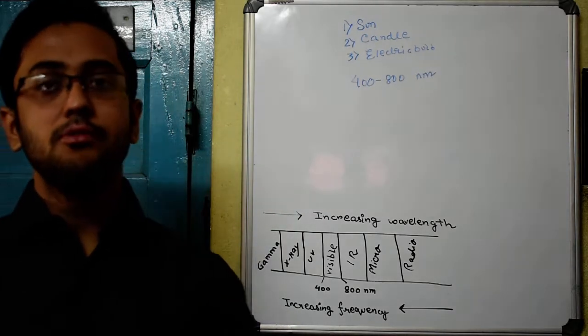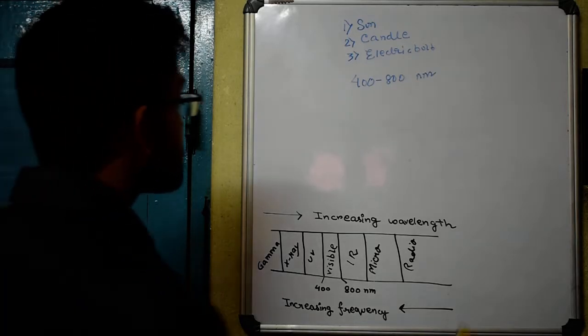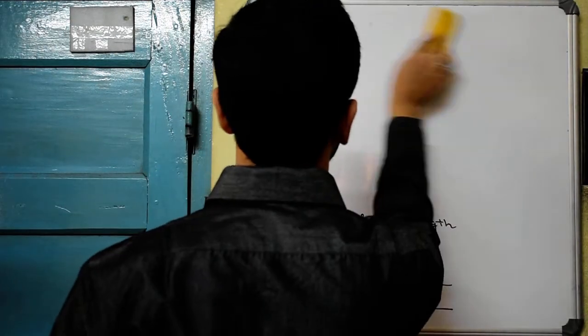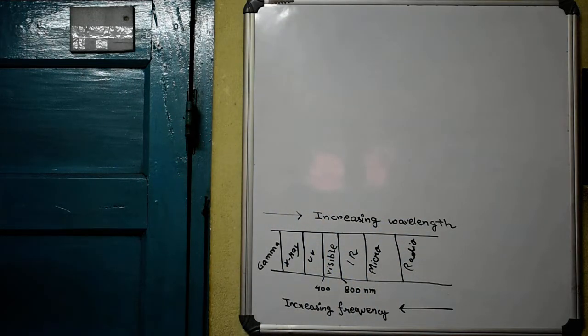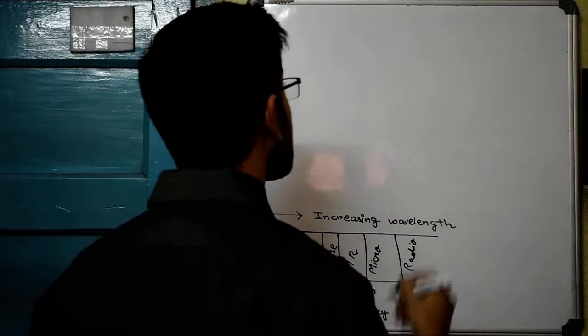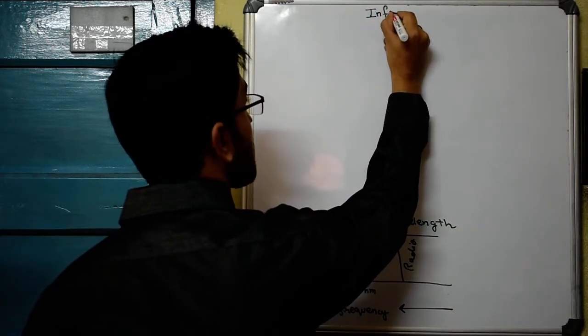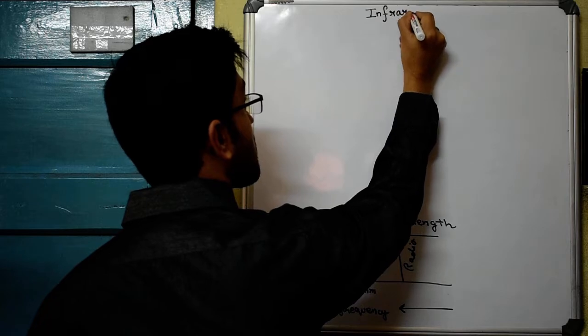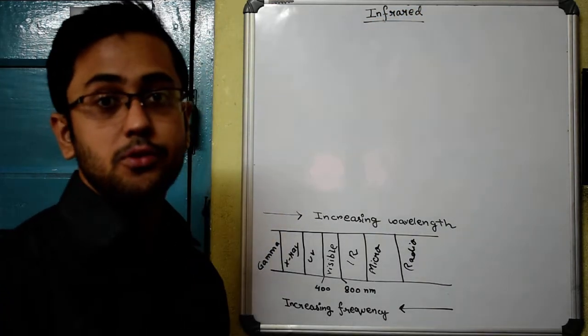Next we move on to the infrared region. The infrared region of the spectrum.